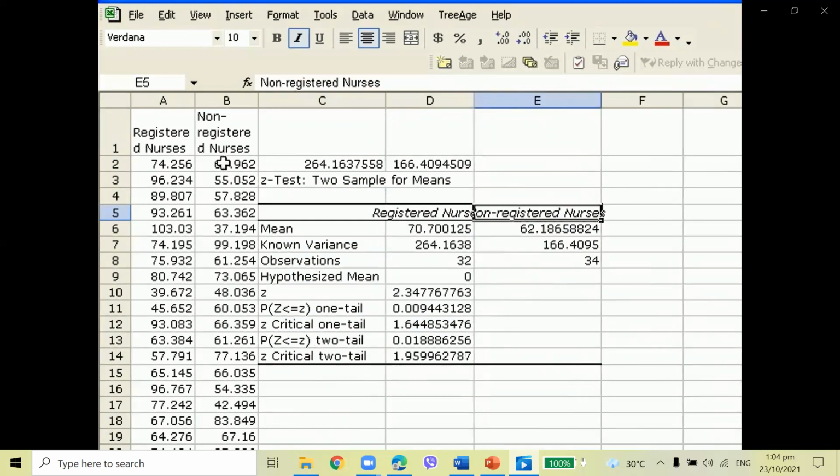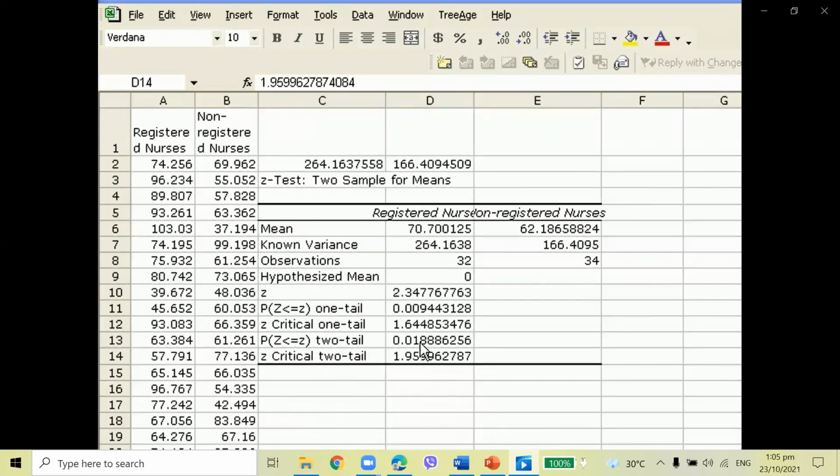Again, in our example, we were interested in seeing whether there's a difference or not between the salaries of registered nurses and non-registered nurses, so we had a two-tail test. Based on that we can see that our calculated test statistic is greater than our critical z value for two-tail, and therefore we can reject the null hypothesis that the two salaries are equal.